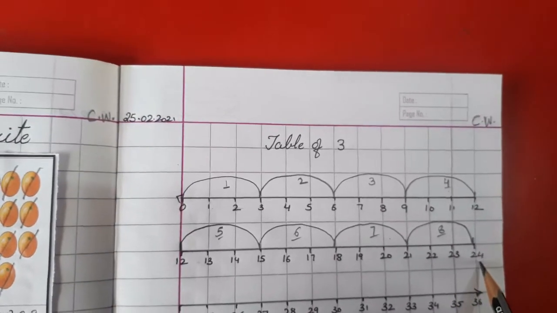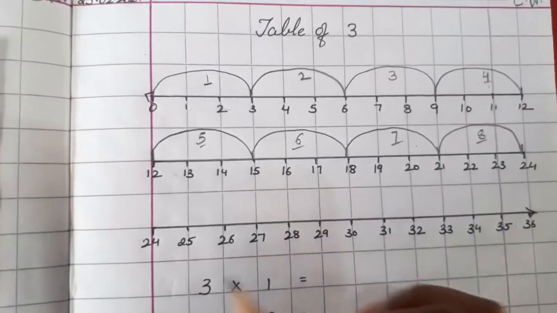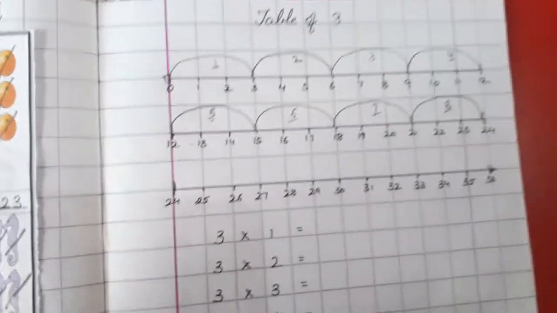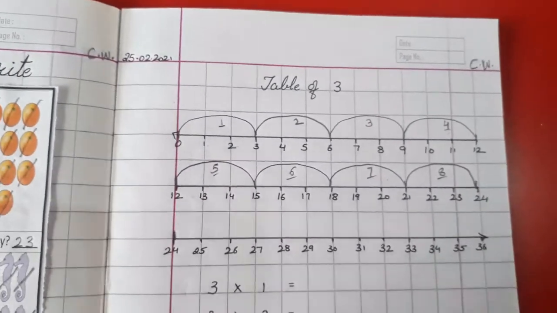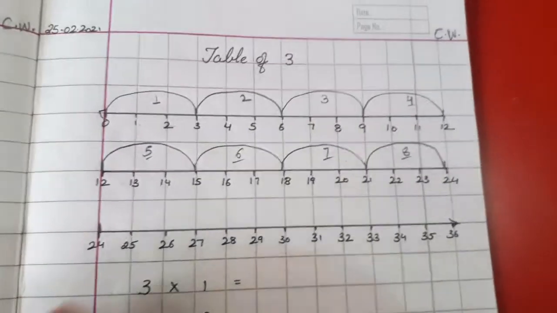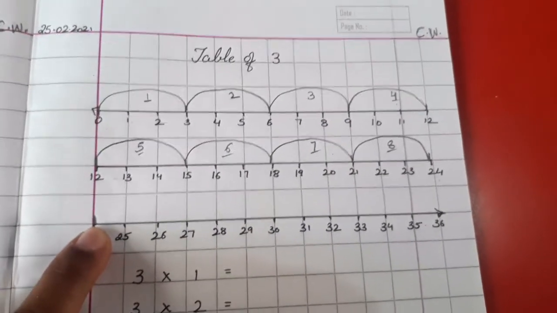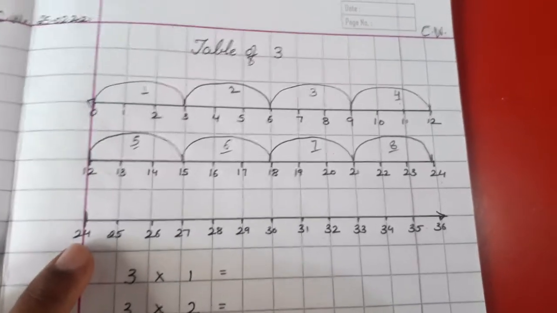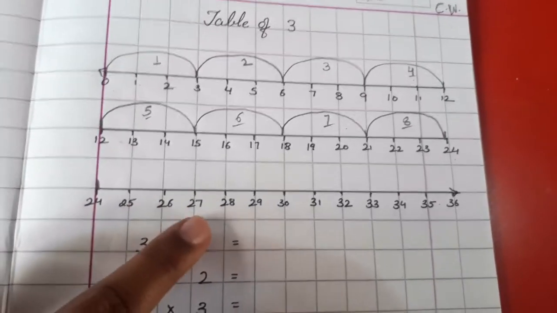So now we are standing at 24, sorry, not 14. Here we reached 24. So what you will do? In the next line we started from 24. So you will stand here at 24. Understood?